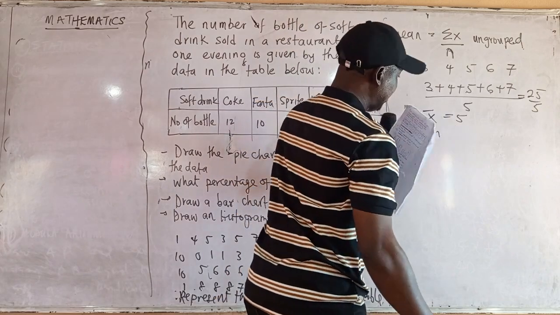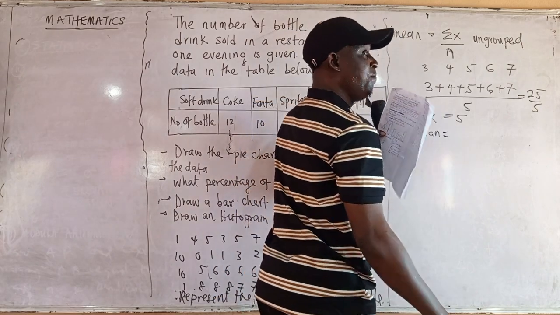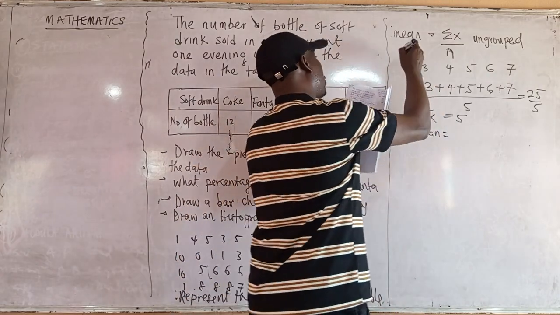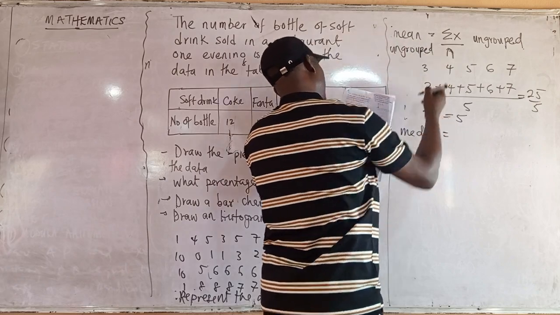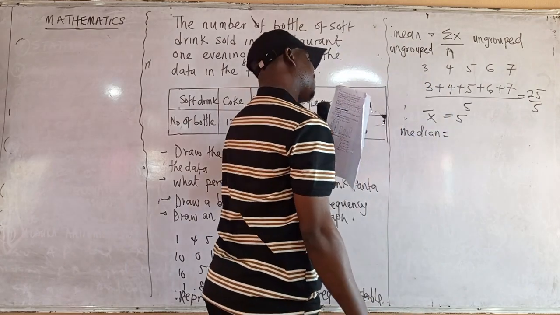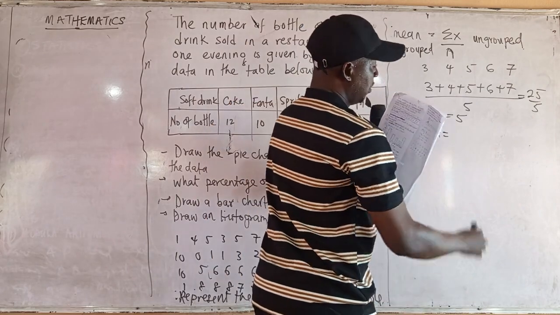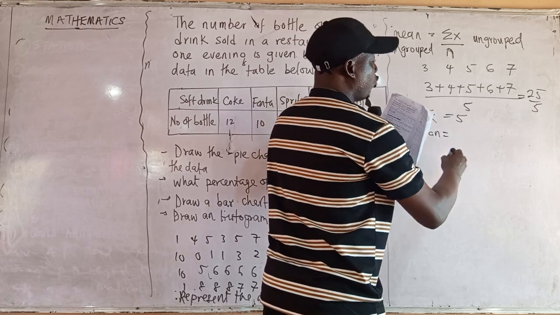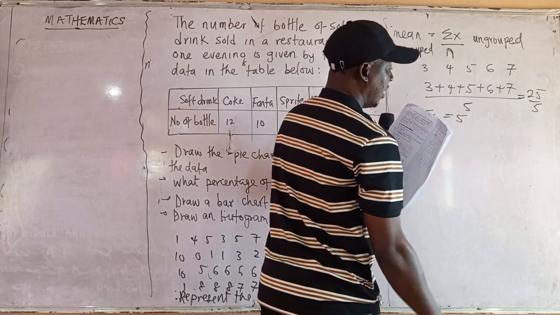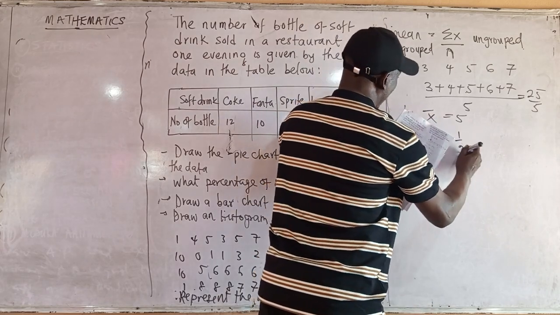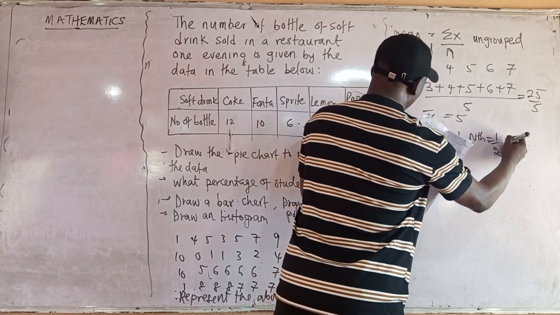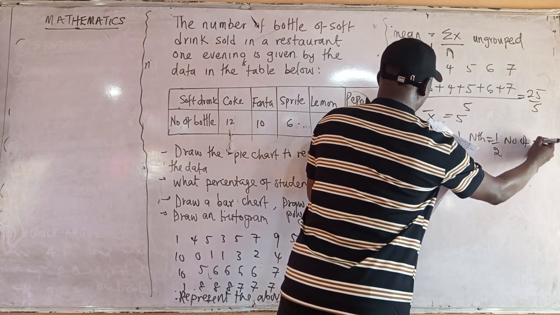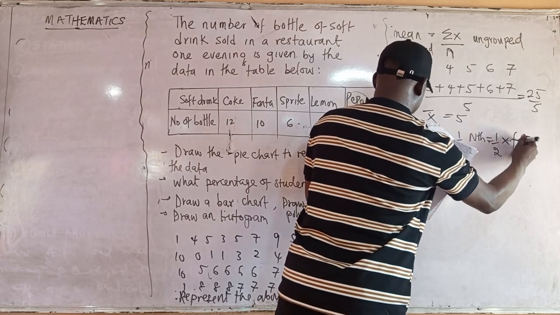Median is the middle number. This one is on grouped data. I'm not talking about grouped data now because it's not your level. For ungrouped data, the median will be the middle number, which is equal to 1 over 2 of n, or 1 over 2 of the number of frequency times frequency.